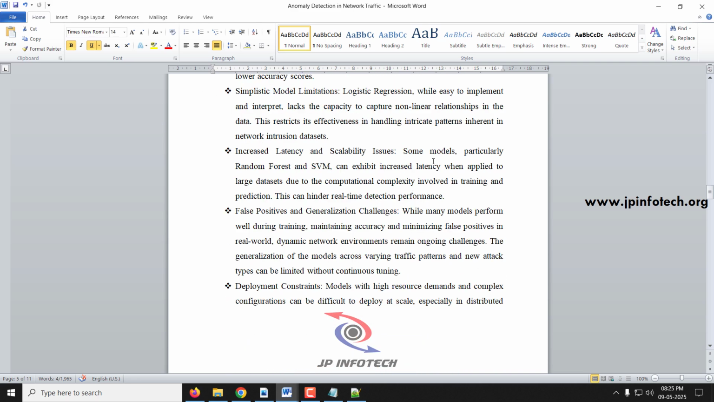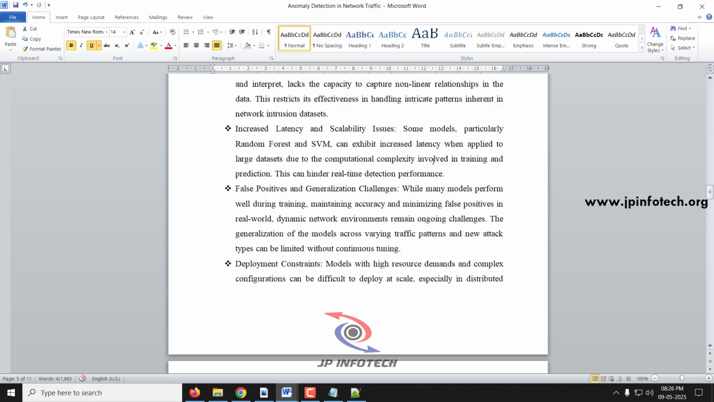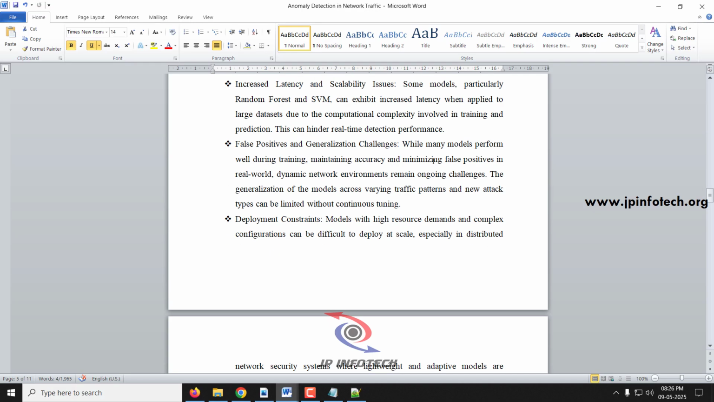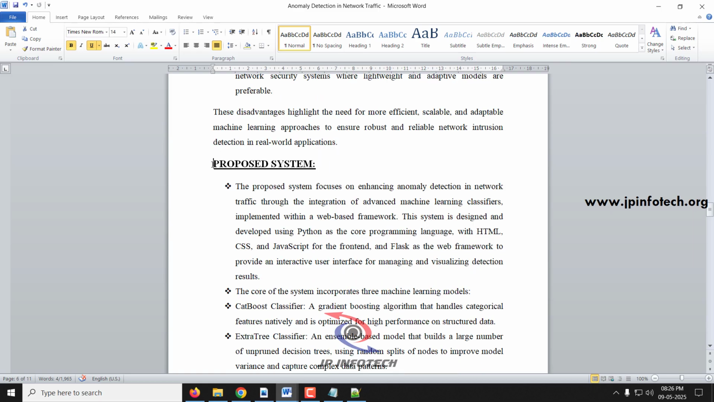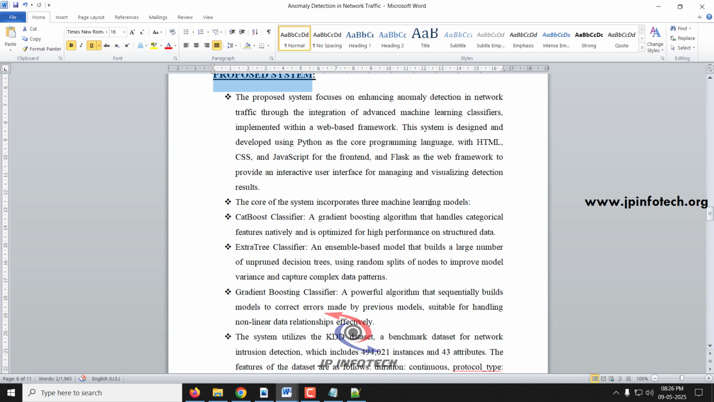Simplistic model limitations, increased latency and scalability issues, false positive and generalization challenges, and deployment constraints are the main disadvantages of the existing system. And coming to the proposed system, as mentioned, we are going to develop anomaly